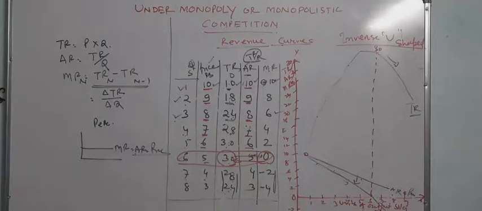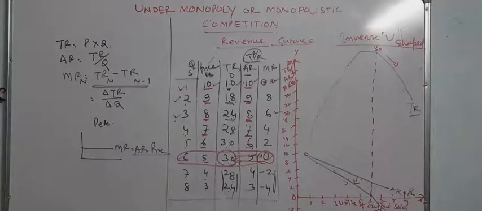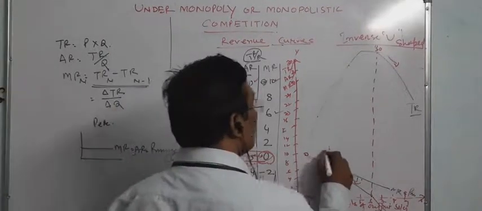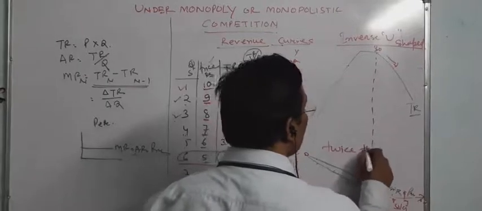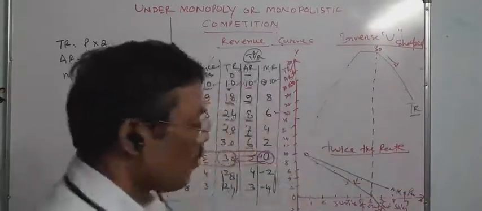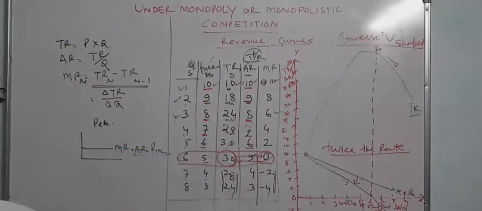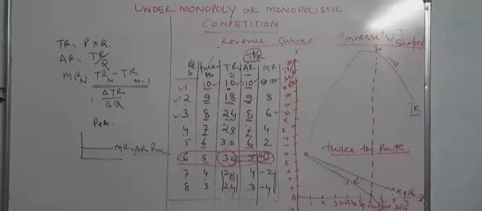Thirdly, the MR curve starts from the same point as the AR curve but falls at twice the rate. At twice the rate. Remember it. Twice the rate, most important here. Why it is twice can be explained later.